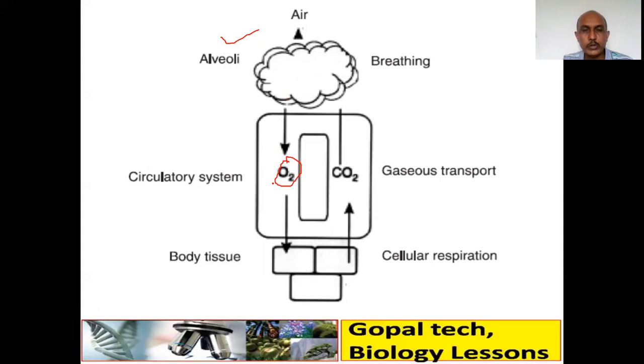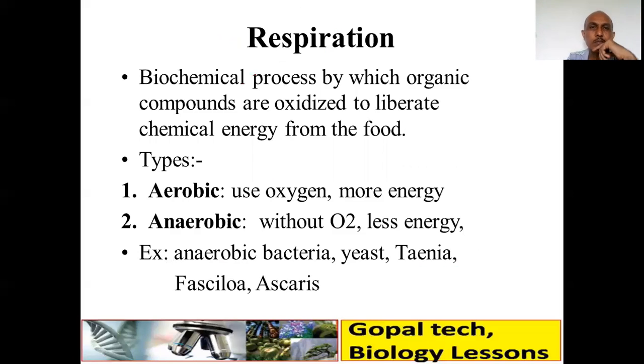And from the blood, it will go into the body tissues. In the same way, in the body tissues, after using the oxygen in cellular respiration, carbon dioxide is released, and that will be exchanged between tissue and blood. And from the blood, it will be exchanged into the alveoli, and from the alveoli, again, it will go into the surrounding atmosphere. So this is how our respiratory system works in our body.